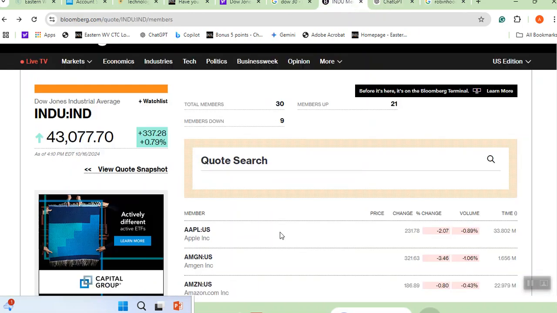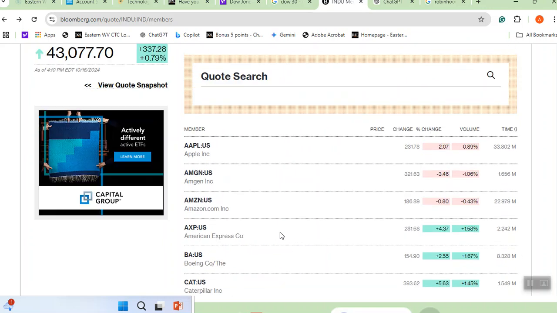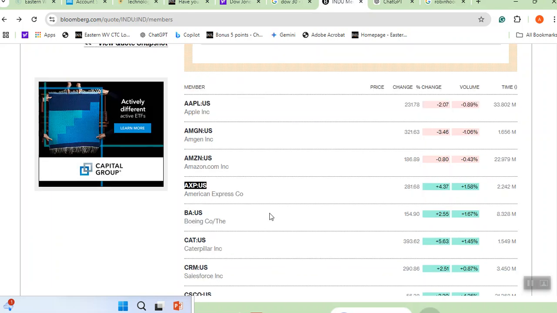I am going to put this down, and you take a look at these companies. Each one of them represents something. Amazon represents online retailers, for example. American Express usually represents banks and financial; we have several financial companies.